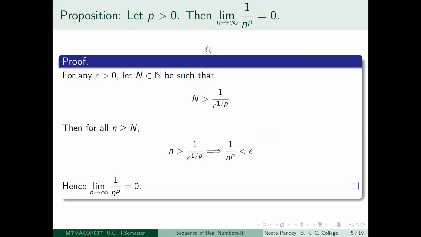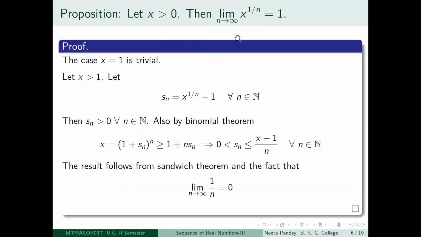So these are positive numbers which are tending towards 0. Whereas when I am talking about this sequence, what I am doing is fixing a positive number x, and then looking at the nth root of x, which exists, we know, for every n. So what is this sequence going to look like? It looks like x, square root of x, cube root of x, fourth root of x, fifth root of x, and so on. So whatever be your value of x, if you keep on taking its various nth roots, then it tends towards 1. That is what you are trying to say.